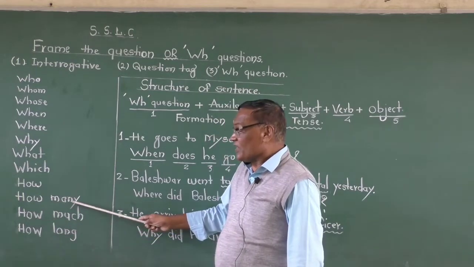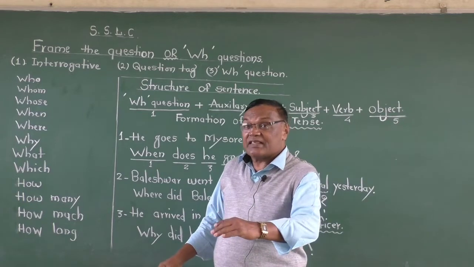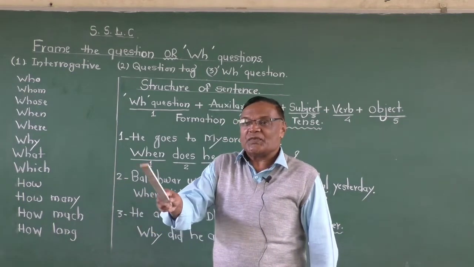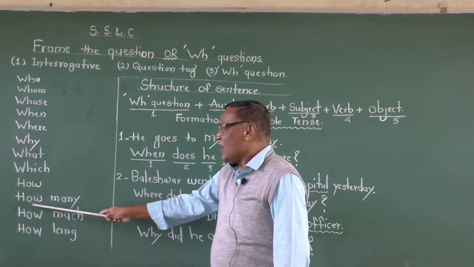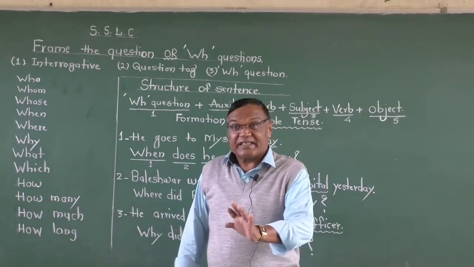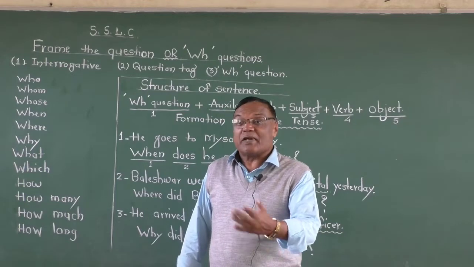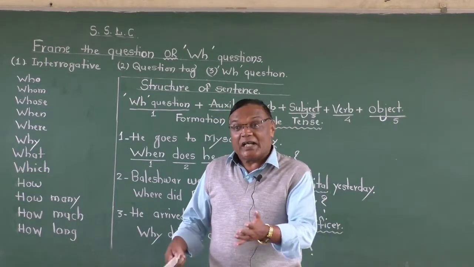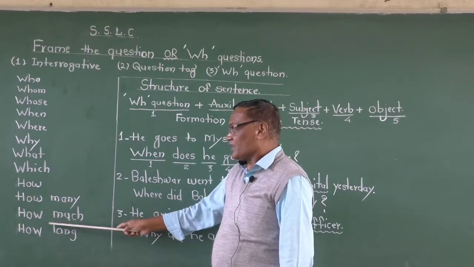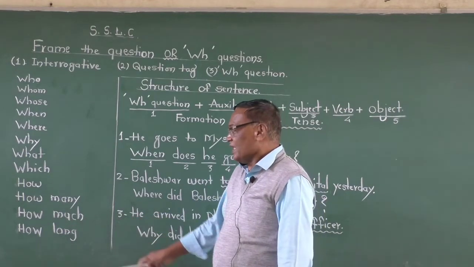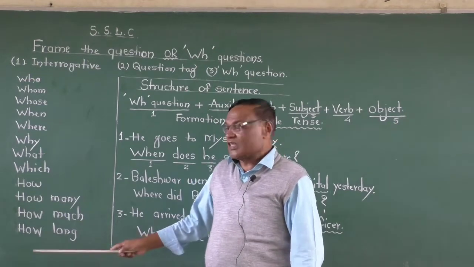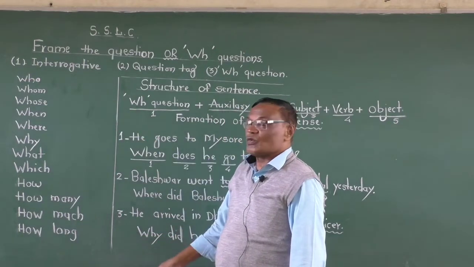But here is the difference, students. When the things are countable, 1, 2, 3, 4, 5, you use how many. And when the things are uncountable, air, water of the river, there you use how much, and then how long, किती वेळ. Now you know the words.